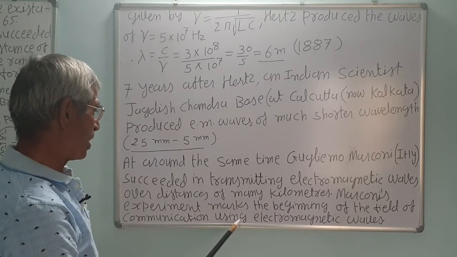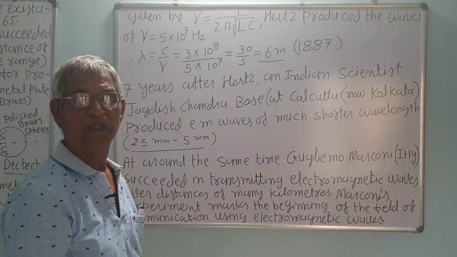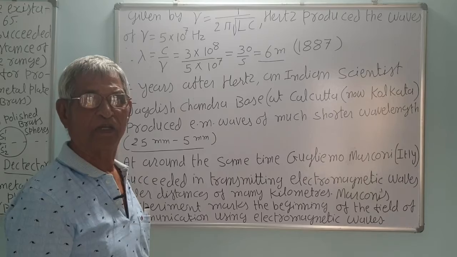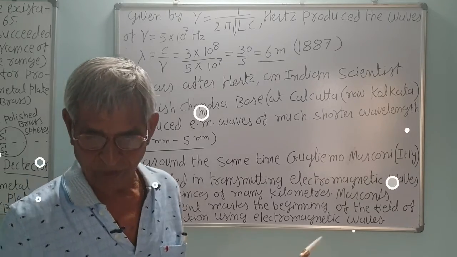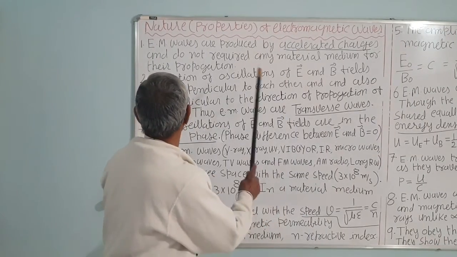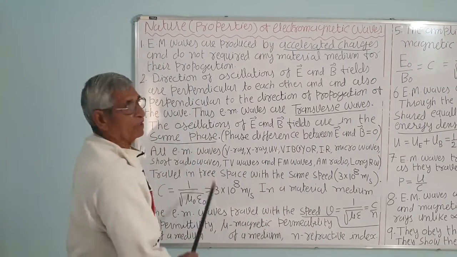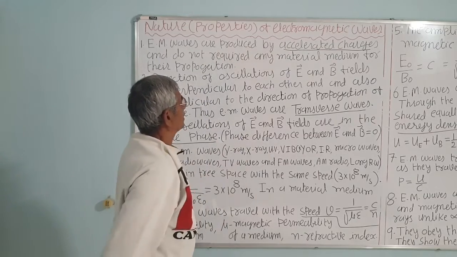Marconi's experiment marks the beginning of the field of communication using electromagnetic waves, and afterward electromagnetic waves were used in communication for radio, TV, etc. Nature of electromagnetic waves, or properties, we can say. Number 1, electromagnetic waves are produced by accelerated charges.